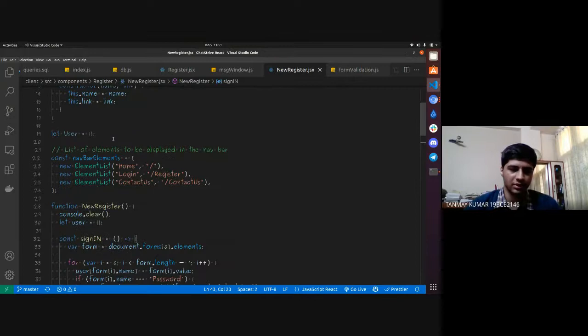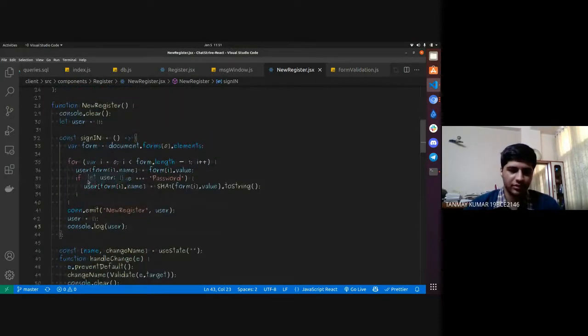So over here you can see for form I dot name, which is equivalent to password, which means that we are writing a password. So that will be encrypted. That will be hashed over here. User with this value will be equivalent to this SHA encryption of this that was mentioned over here for my.